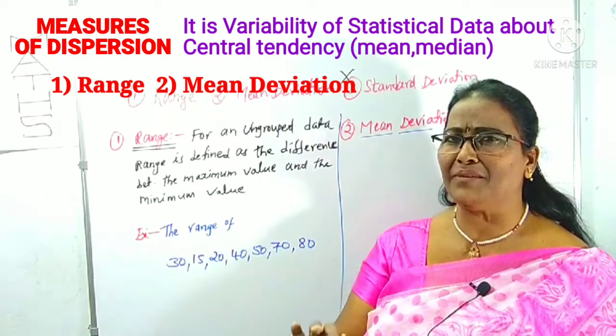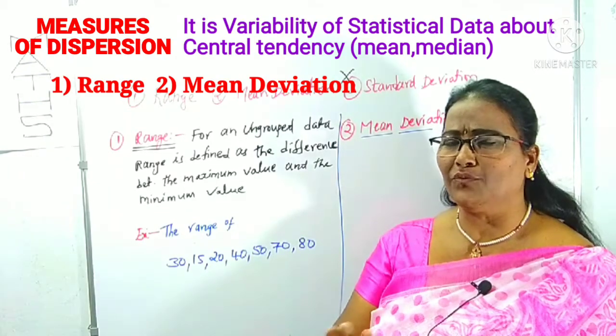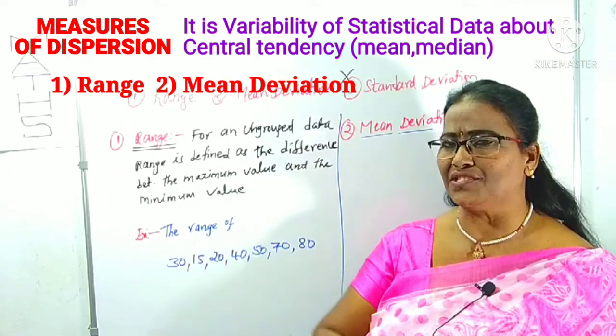The range definition is very, very important. Simply, what is a range? Here they won't give a question, they will just ask for the range definition. What is ungrouped data?